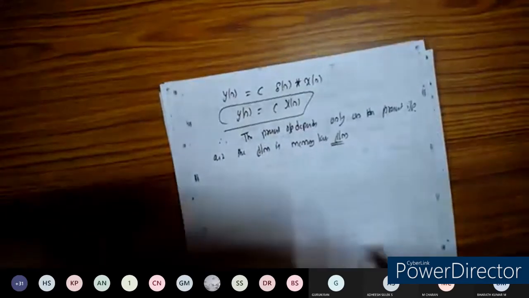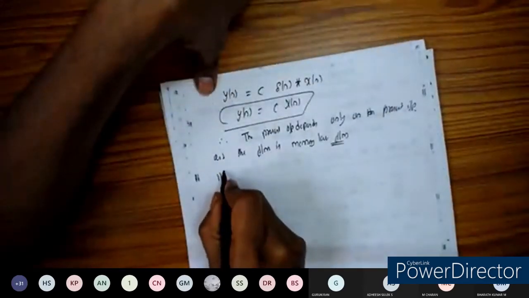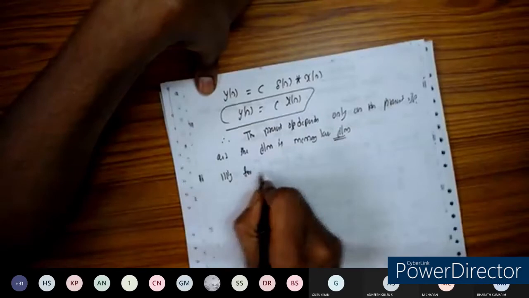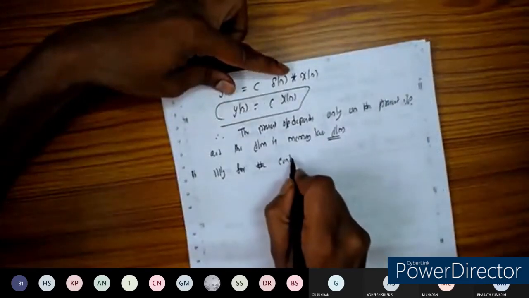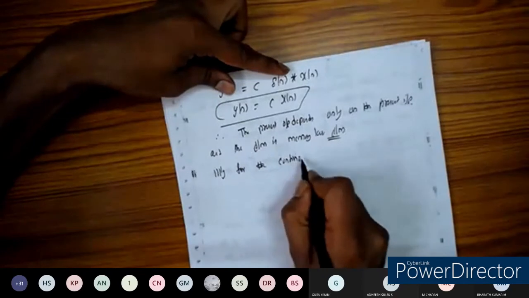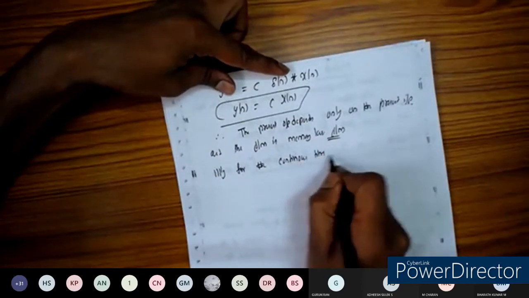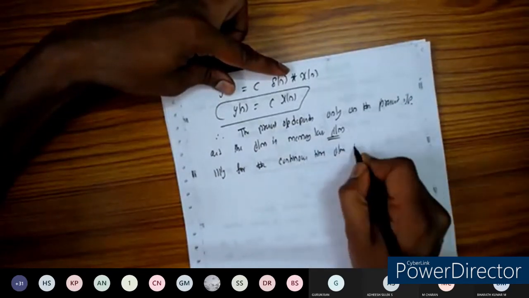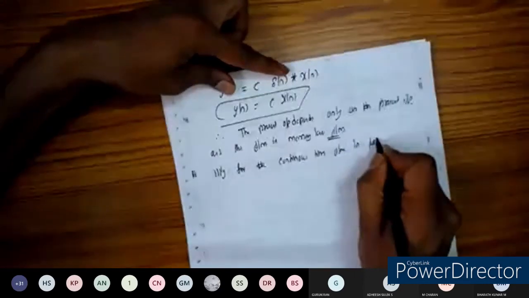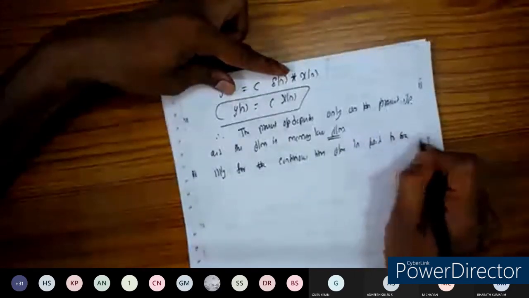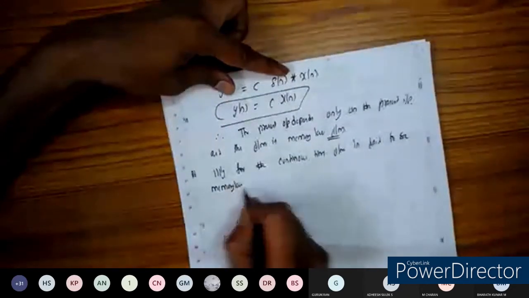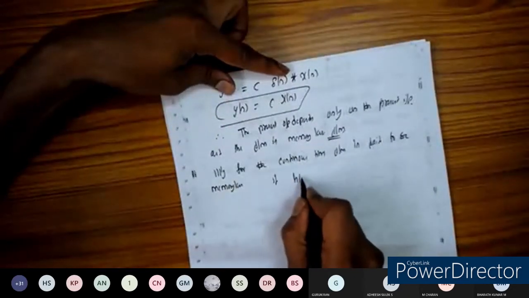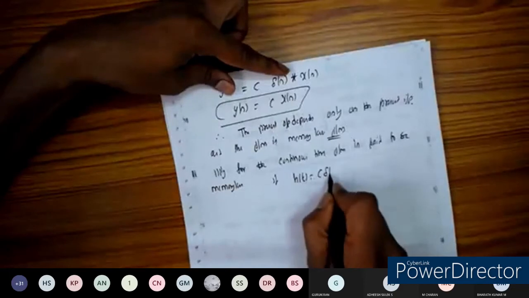Similarly, for the continuous time system, the system is said to be memoryless if h of t is equal to C into delta of t.